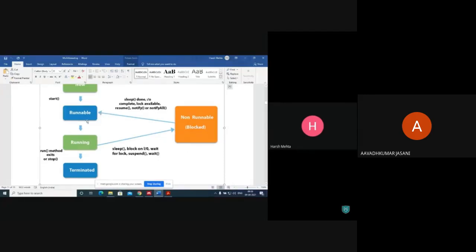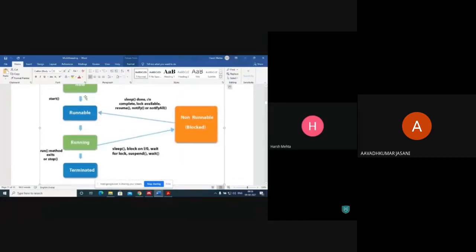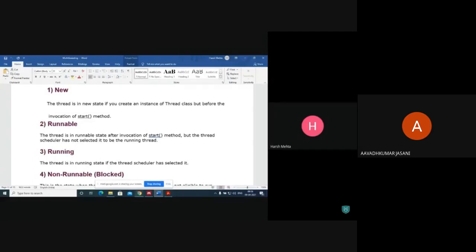From runnable, we can again call it to the running state. So these are the states.